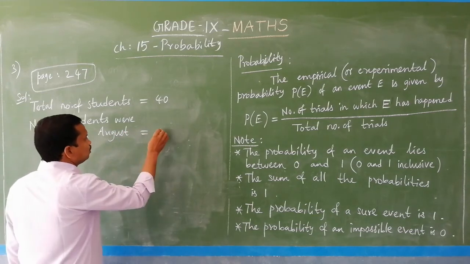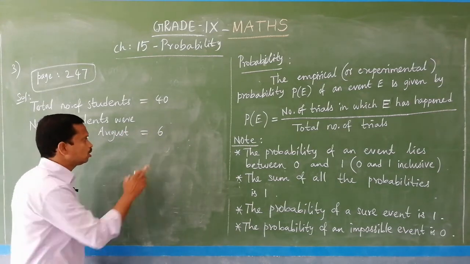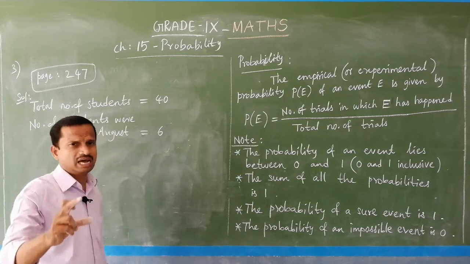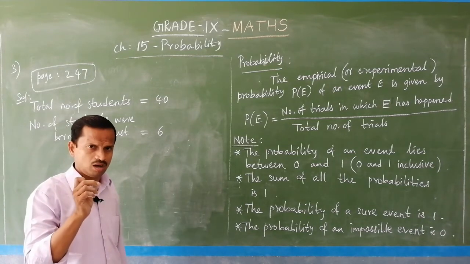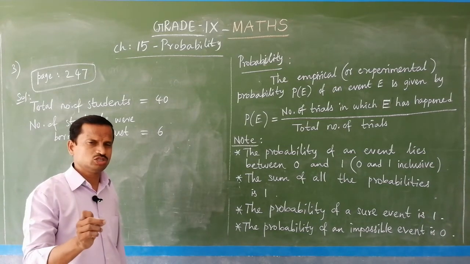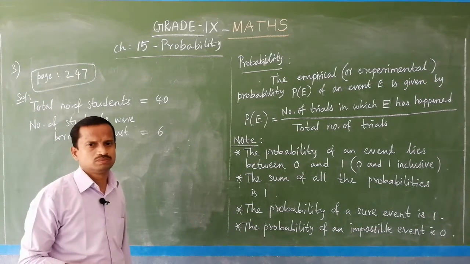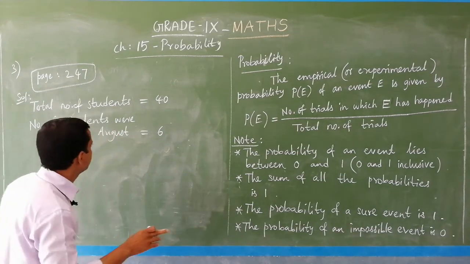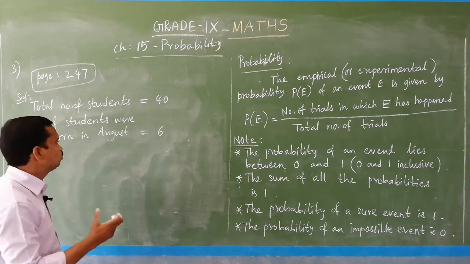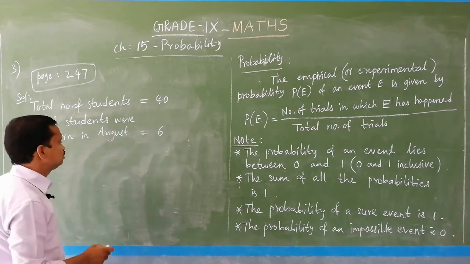Equal to 6. How did I get this 6? In that graph, in the month of August, 6 students were born, like that it is given. You can easily observe it and take that data, that is 6.